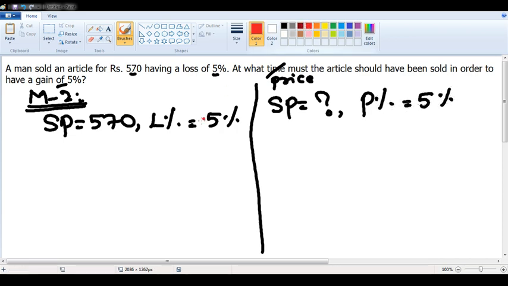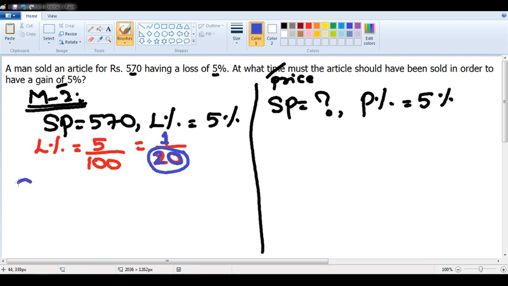Now listen to this carefully. This is what we solved in our previous class. Loss percentage is 5%. 5% is 5 by 100, which is 1 by 20. Just 10-15 minutes before I took a basic question which we solved in the previous class. Please apply the same logic. You have the numerator, you have the denominator. Denominator will always represent your initial value. That means the denominator represents cost price. Cost price is 20 rupees.